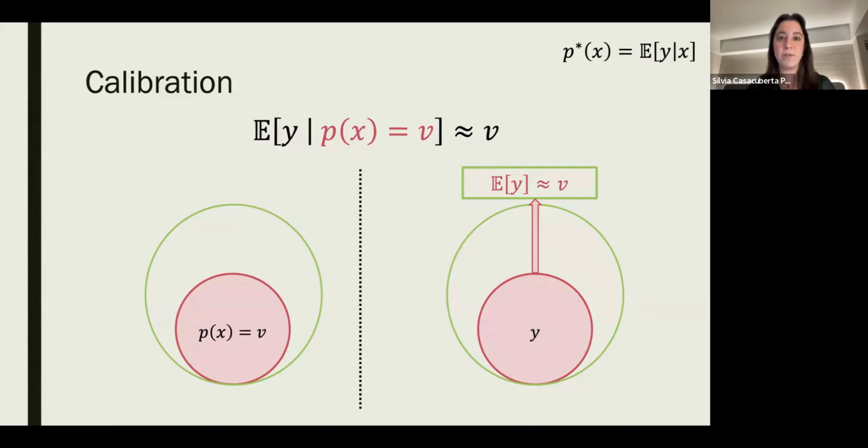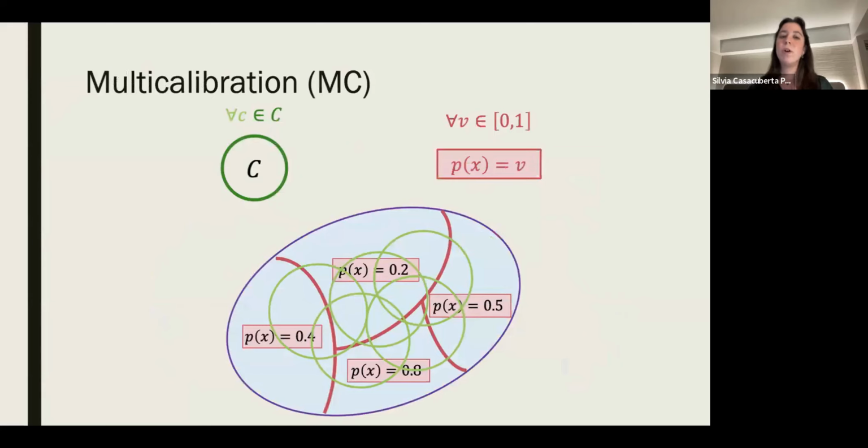And we also use y for the Boolean label. So think of y as generated from a Bernoulli of parameter P star. So y is Boolean. We won't go into a formal definition, but another more stringent notion than calibration is that of multi-calibration, which is stronger than multi-accuracy. And multi-calibration requires calibration to hold not just globally, but within every c in this collection C of subgroups of the domain.